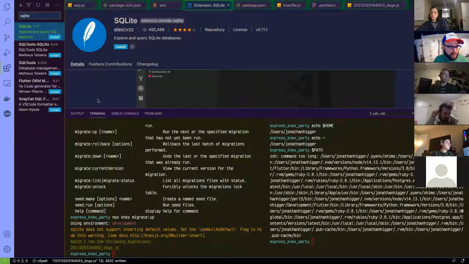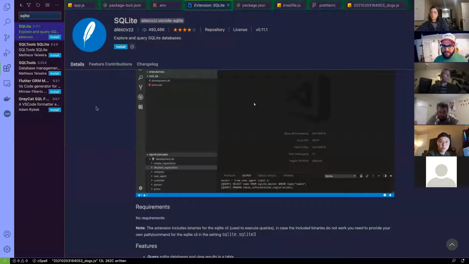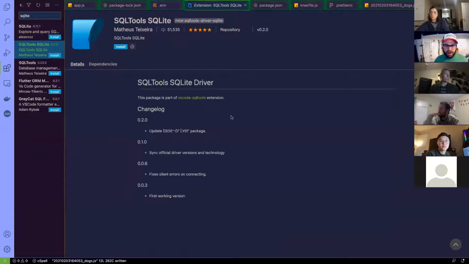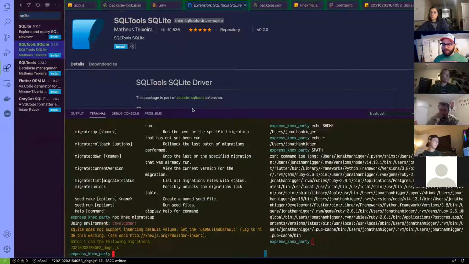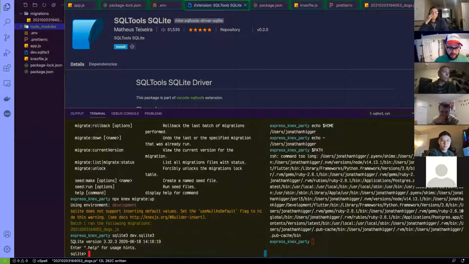Let's look at this. How does this work? It might actually not be that hard to use. We could also open it in our browser if we wanted to. I'm sorry, we could always do it the way that we learned initially. If we want to check what's going on in there, we could type in sqlite3 and then dev.sqlite.